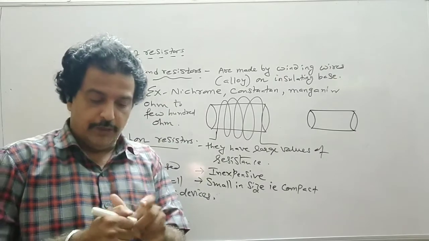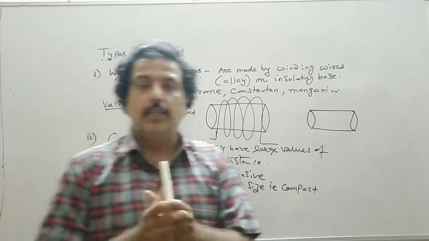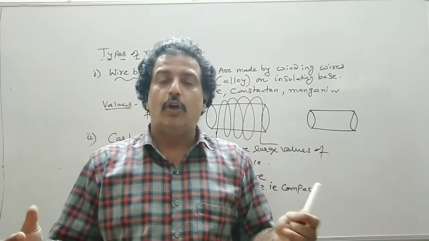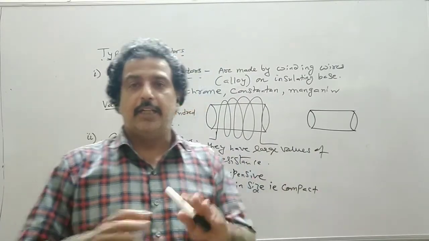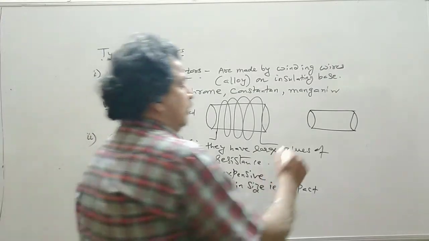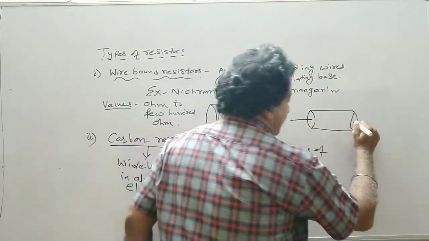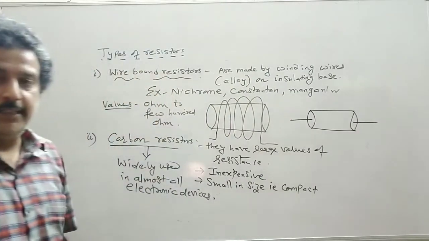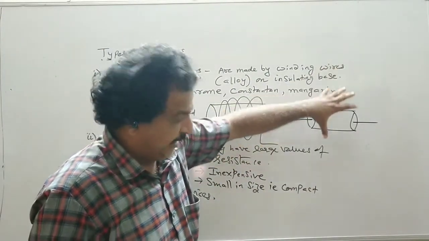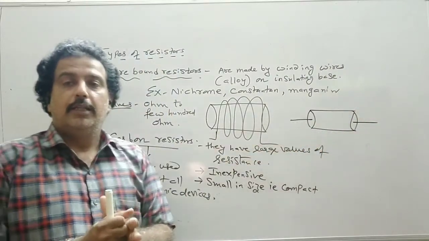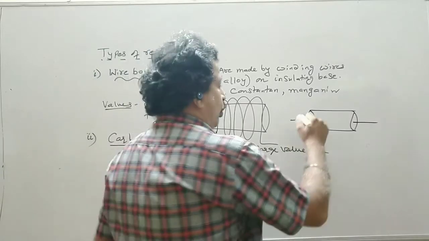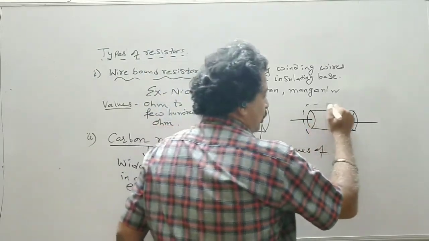So you take a hollow cylinder, and then we fill up the carbon material, say graphite or charcoal, anything related to carbon materials, and then two terminals are taken out from it, and this entire cylinder or capsule is insulated from outside, so that we only see the two terminals.